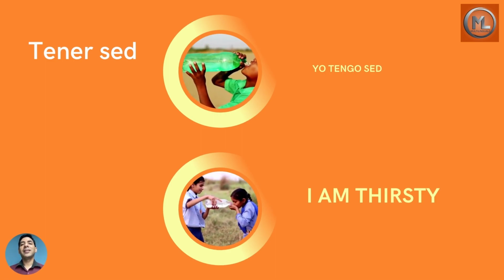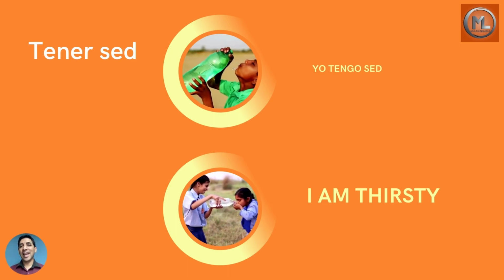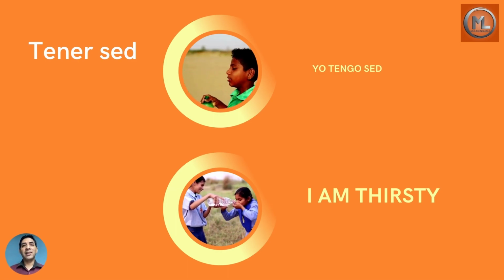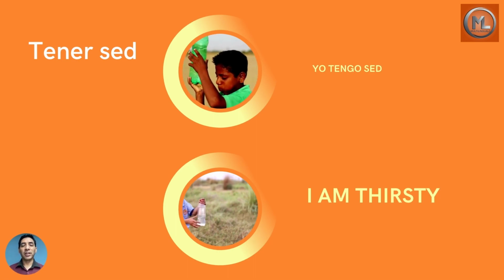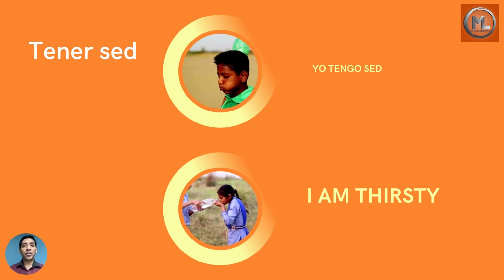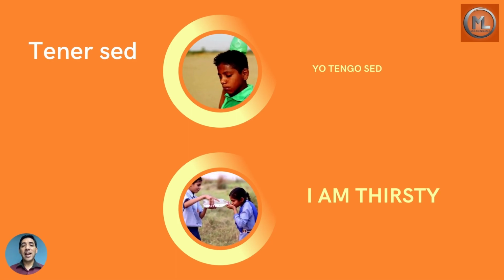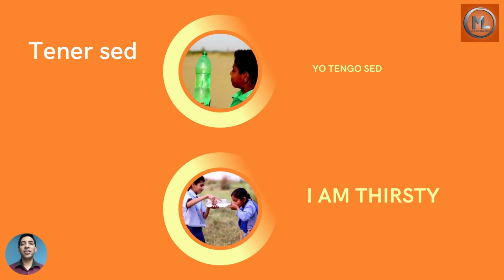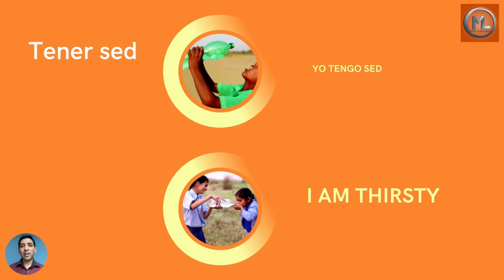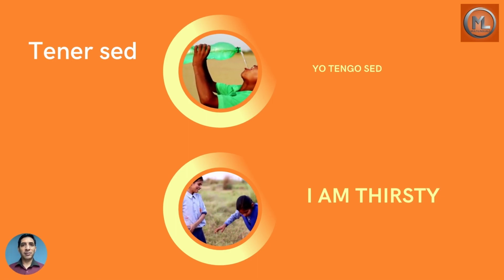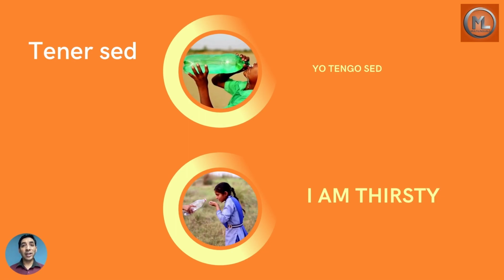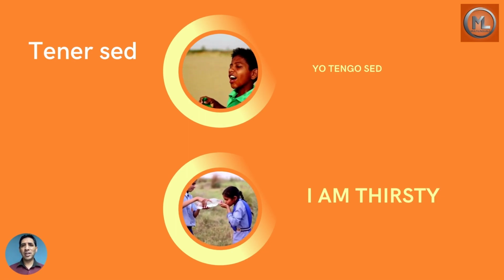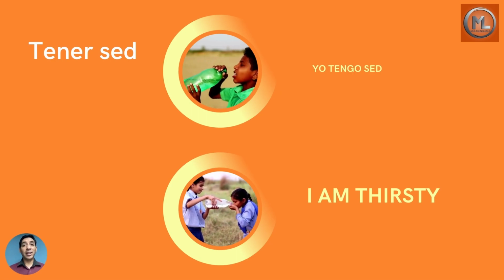Yo tengo sed. Tengo is the conjugation for the first person in the singular form. Yo tengo. Yo tengo sed. I have thirst. We can also say tengo sed without the pronoun, and it's okay. How do you say I'm thirsty? Yo tengo sed.